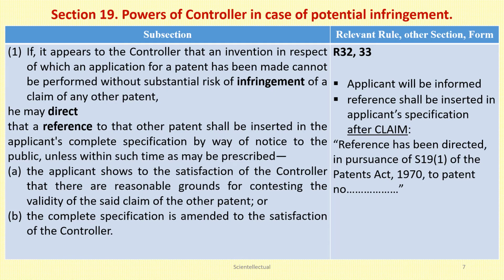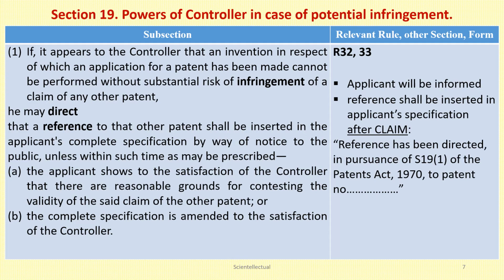That is, in case the claim of the other patent is not valid, then there is no point to refer those claims, or the applicant satisfies the controller by amending his own application.